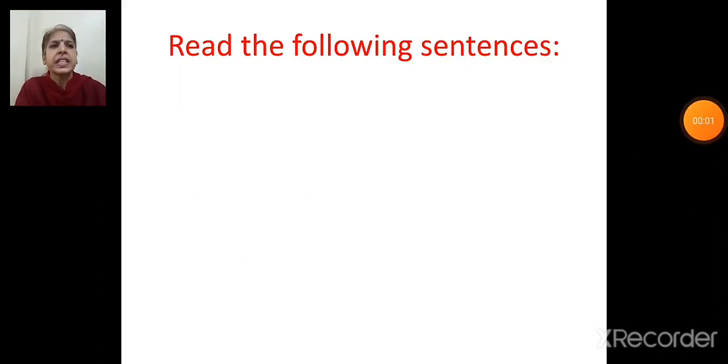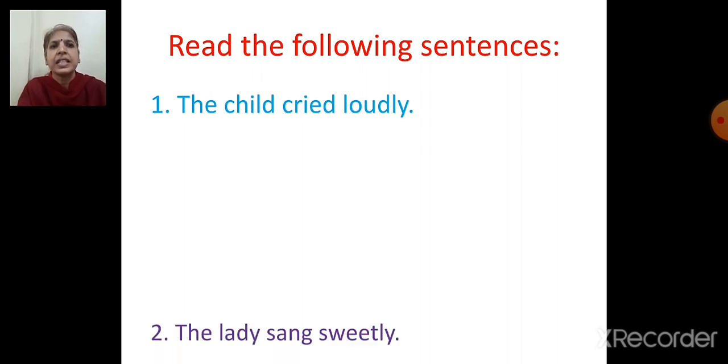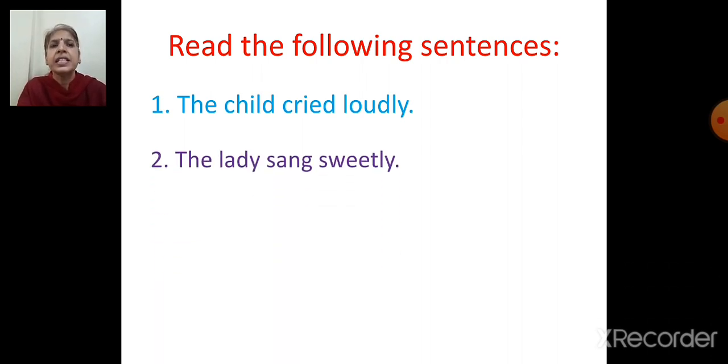Read the following sentences. First one is: the child cried loudly. How did the child cry? Answer is loudly. Second sentence is: the lady sang sweetly. How did the lady sing? Sweetly.